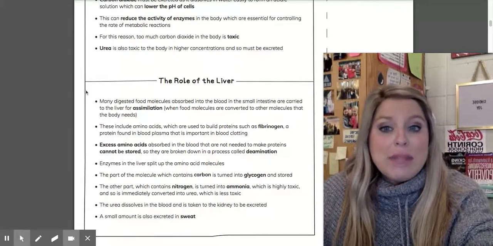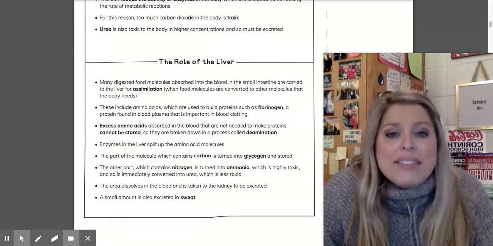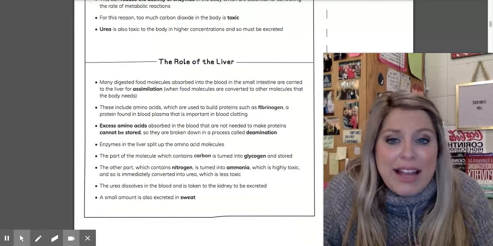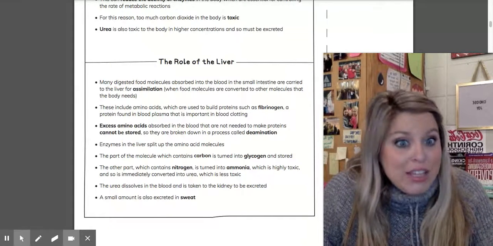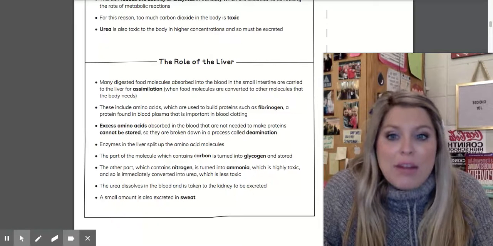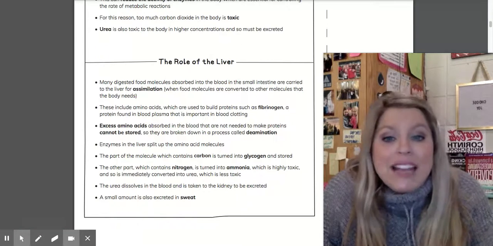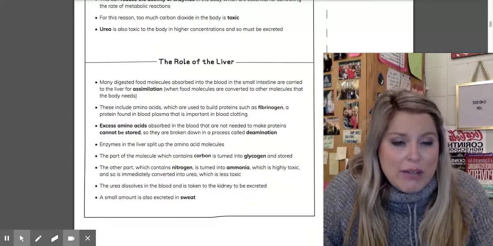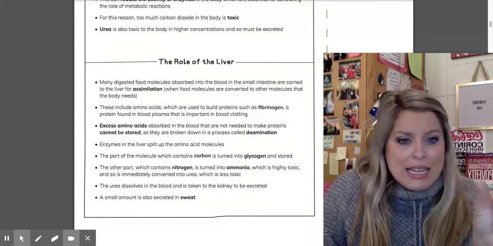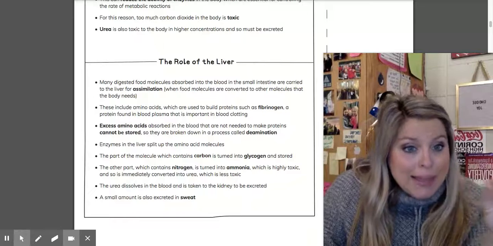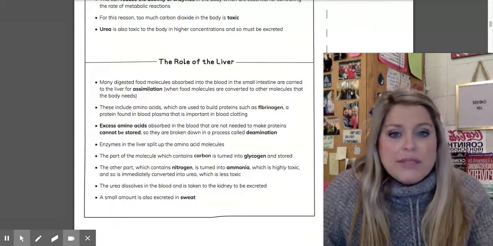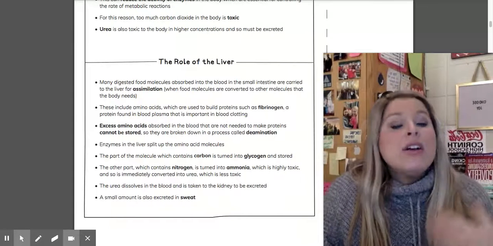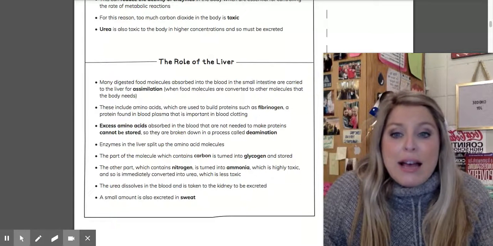Now, where the liver comes into play is with that urea. The liver ultimately is responsible for taking excess amino acids that are absorbed in the blood and not being used to make very important proteins in our body. And these amino acids that cannot be stored must be broken down in a process that we refer to as deamination, because they're amino acids. So that's where the D, removal, amination, so amino is the root of that word, nation at the end, the suffix. So looking at enzymes in the liver, they break down those amino acids and ultimately